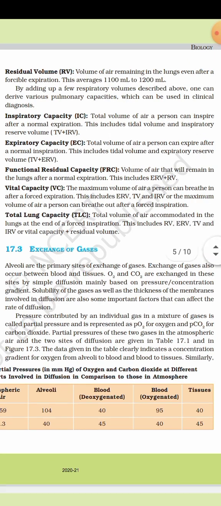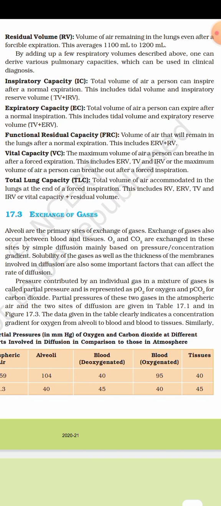Now, exchange of gases. Alveoli are the primary sites of exchange of gases. Exchange of gases also occurs between blood and tissues. O2 and CO2 are exchanged in these sites by simple diffusion, mainly based on their pressure or concentration gradient. Solubility of gases as well as thickness of the membrane involved in diffusion are some important factors that can affect the rate of diffusion.